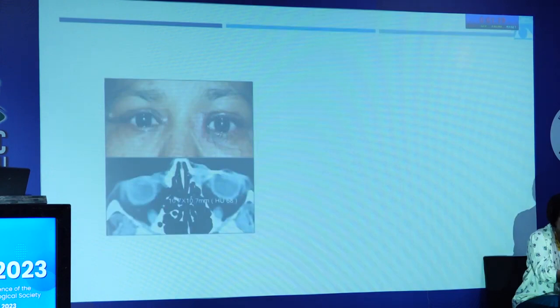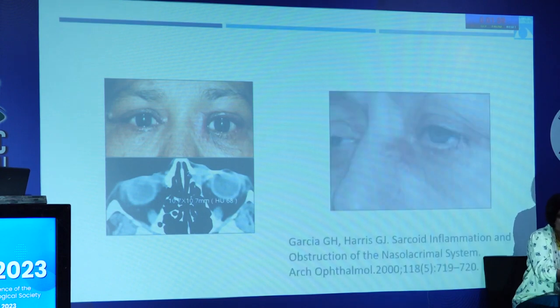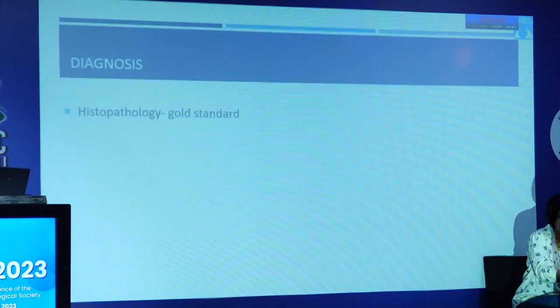There's a patient who presented with an acute dacryocystitis, and we assumed it to be acute DAC, but she did not respond to analgesics, and hence we imaged and found that she had a soft tissue mass in the medial canthal region, and she was diagnosed with sarcoid. Similar reports have also been published. It's important to keep this in mind because it's one of the important causes for a failed DCR, which is sometimes missed.